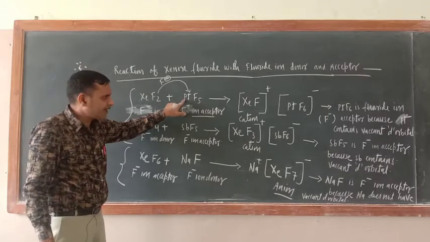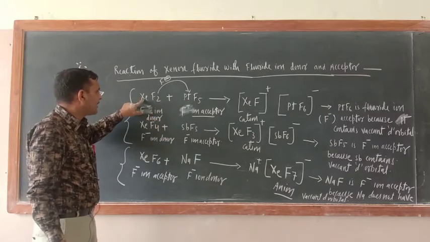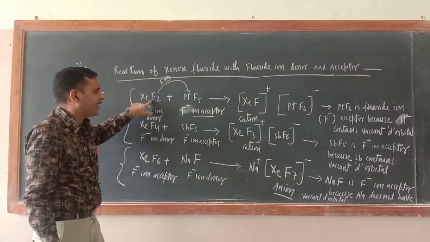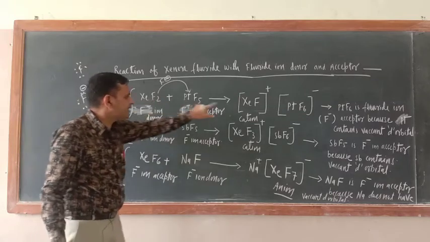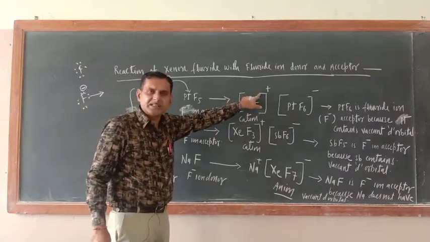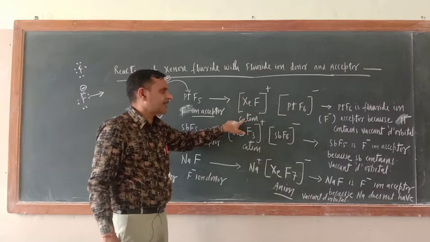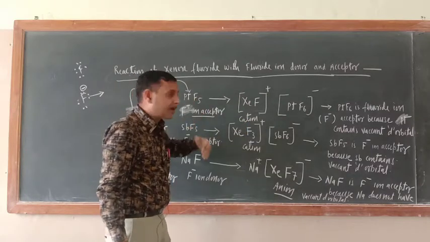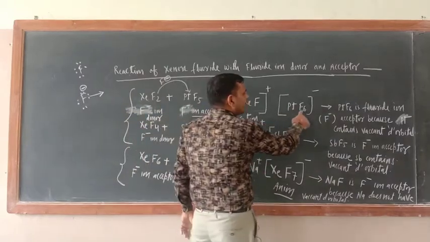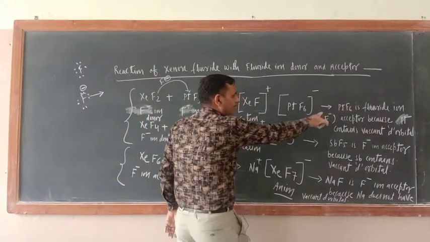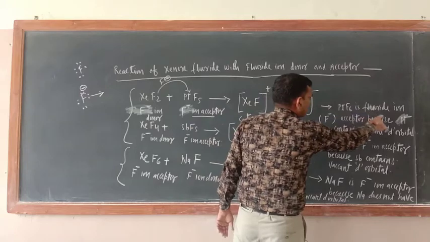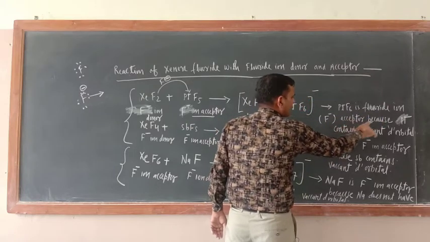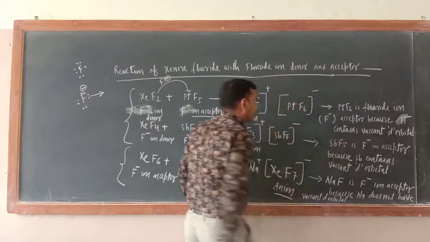When it gives one fluoride ion, it will have XeF only. Since it has given one fluoride, it is a cation. Now PtF5 gained one fluoride ion, so this is PtF6 negative. I wrote here PtF5 is a fluoride ion acceptor because Pt contains a vacant d orbital.